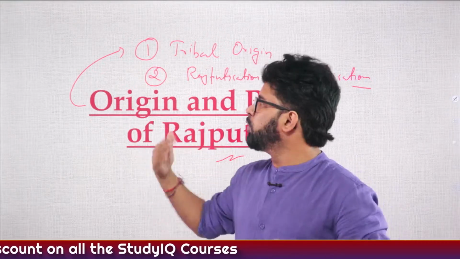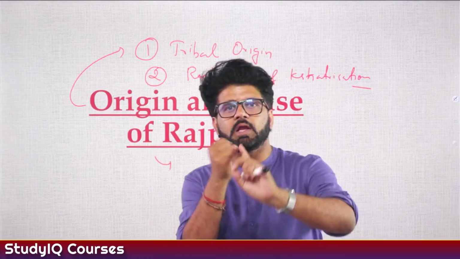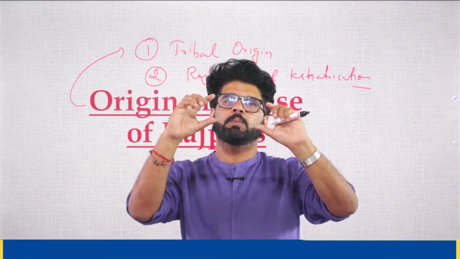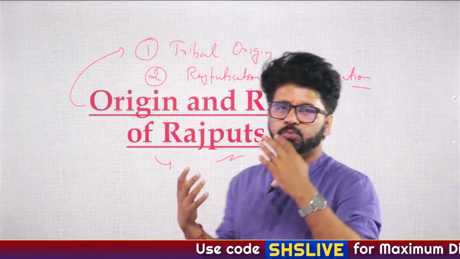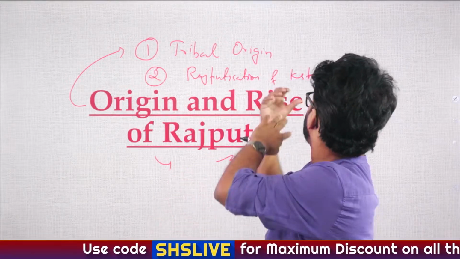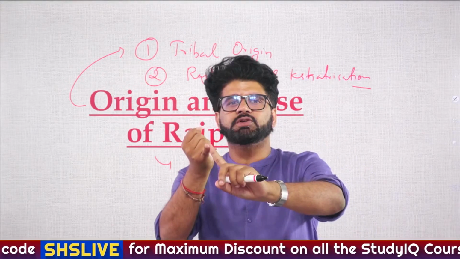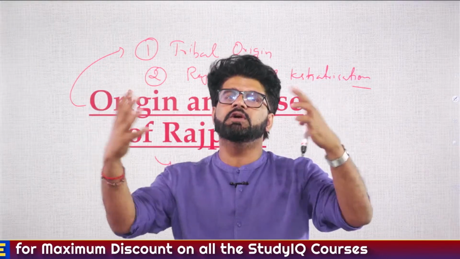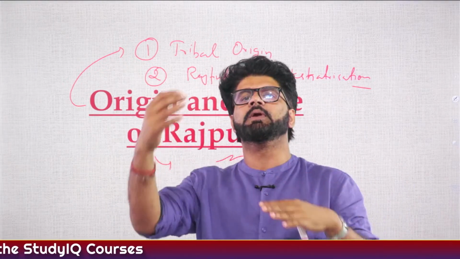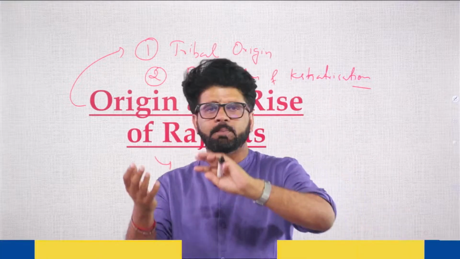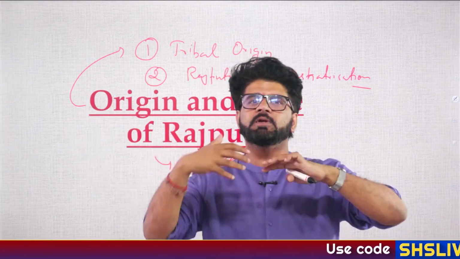And so who will make them Kshatriya? They will be made Kshatriya by only one particular entity, and those are called Brahmanas. And this is known as Rajputization of Northern India or Kshatriyization, because they will be made Kshatriya by Brahmins via doing certain rituals and sacrifices that will ensure that Brahmanical supremacy remains in North India. And because of this, Brahmins will never want that somebody will come and challenge their authority.